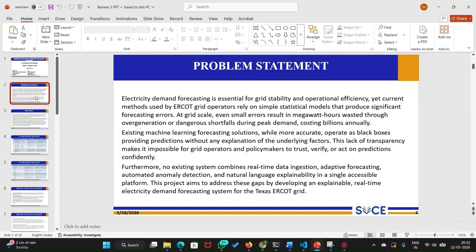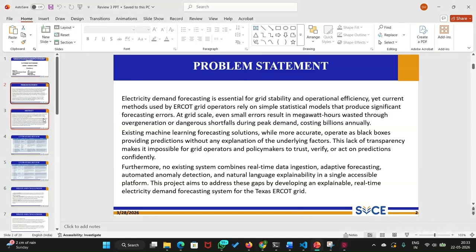Now, some ML models do exist for this, and they are more accurate. But here's the catch: they are complete black boxes. They give you a prediction, but you don't know why. If you are a grid operator, you can't just trust a number that you don't understand. On top of that, there is no single system that combines live data forecasting, anomaly detection, and explainability altogether. That gap is exactly what this project solves.